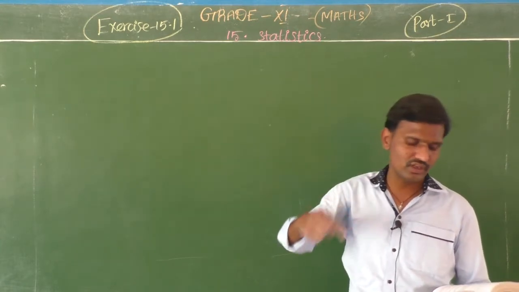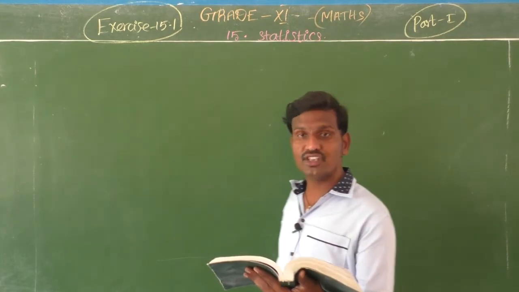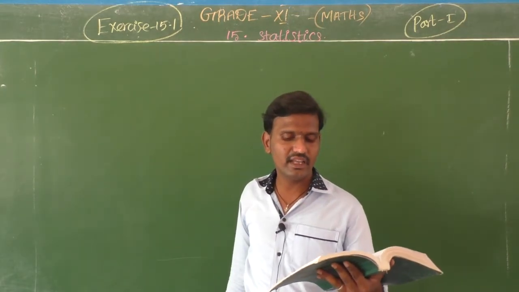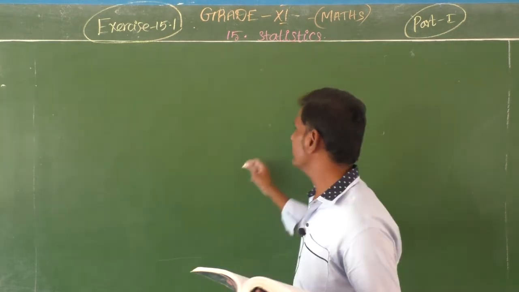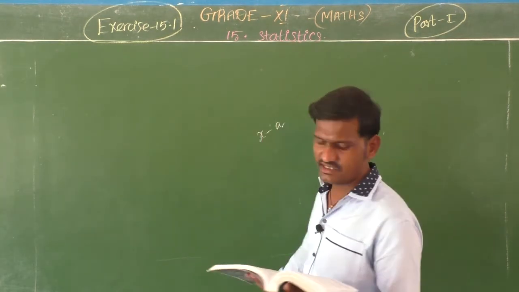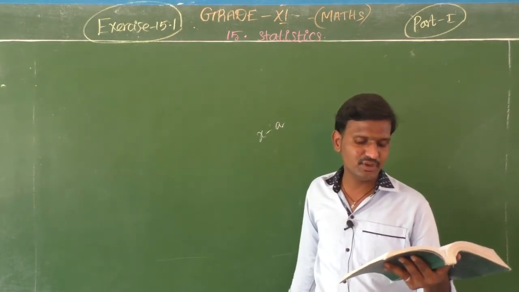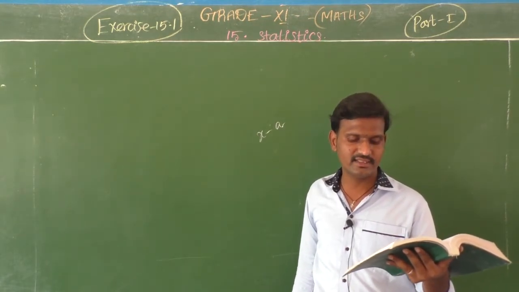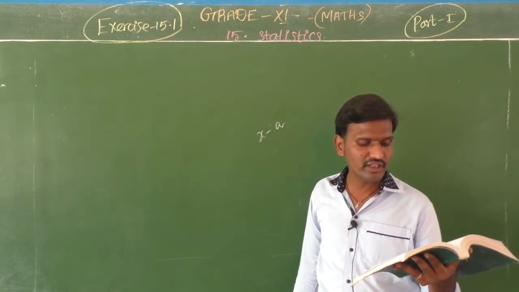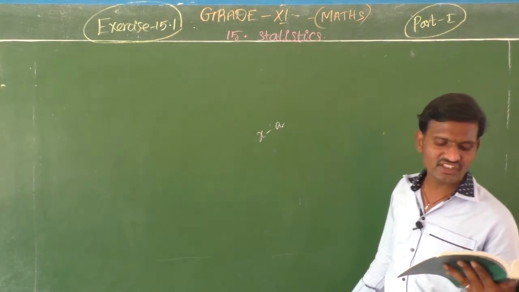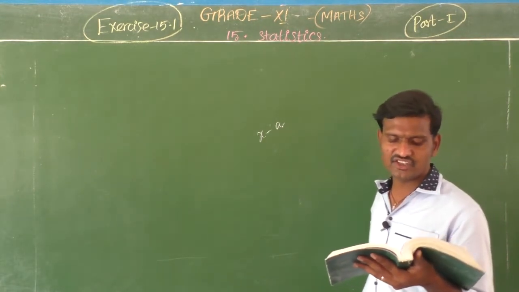I'm reading, listen: the deviation of the observation x from the fixed value A is the difference x minus A. So in order to find the dispersion of values of x about the central value A, we find the deviations about A, and the absolute measure of dispersion is the mean of these deviations.